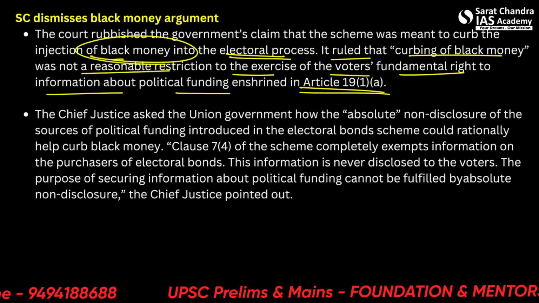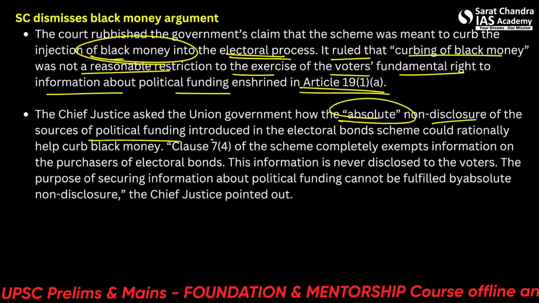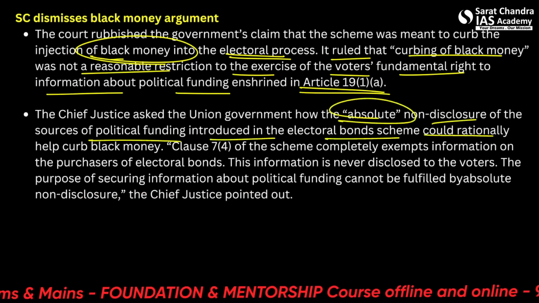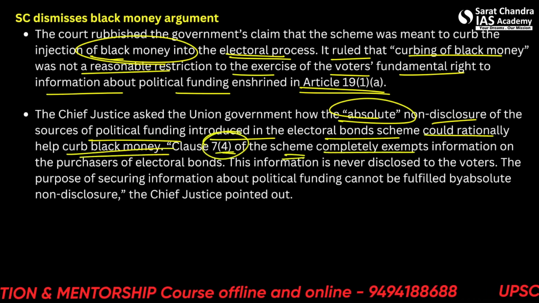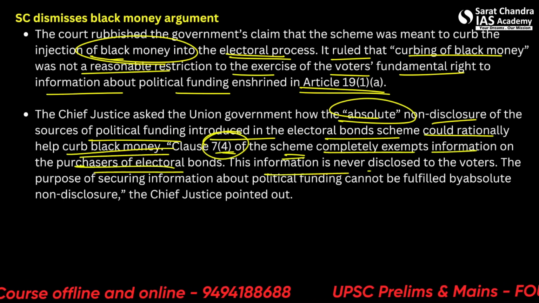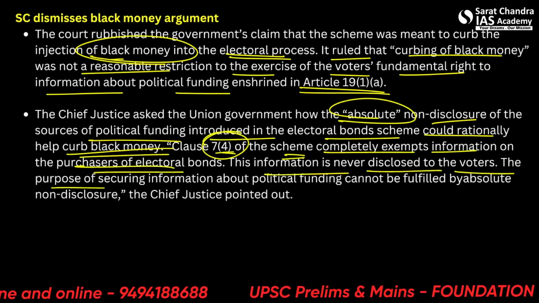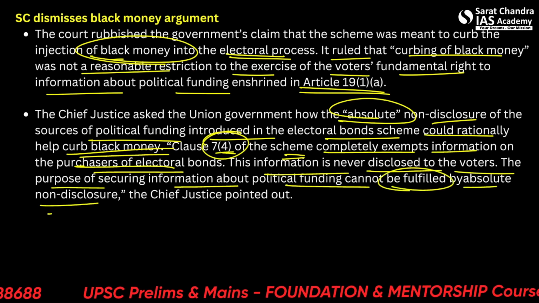So the Chief Justice asked the Union government how the absolute non-disclosure of the sources of political funding introduced in the electoral bond scheme could rationally help curb black money. Clause 7.4 of the scheme completely exempts information on the purchaser of the electoral bonds. This information is never disclosed to the voters. The purpose of securing information about political funding cannot be fulfilled by absolute non-disclosure.